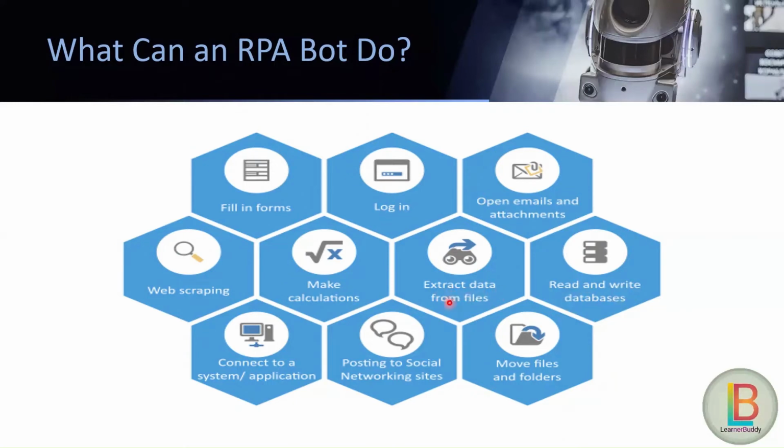It can extract data from files. It can make any kind of calculation. It can scrape any data from the web or any screen. It can connect to a system or application, any web application, all those things. It can post anything to social media or any networking sites. It can move files and folders as well. And apart from these, it can do anything and everything which a human can do, meaning most of the things can be done with an RPA robot.